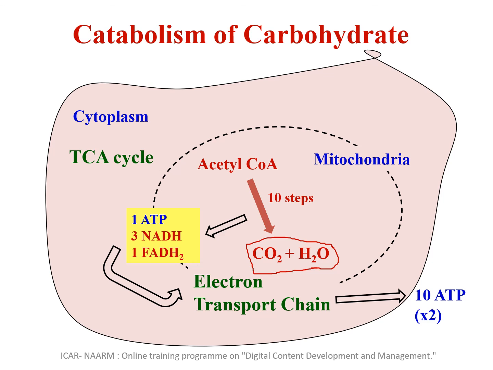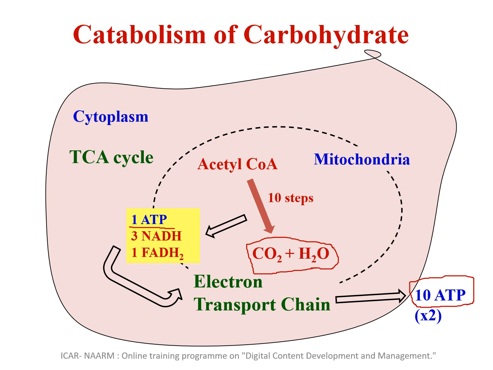So 3 NADH, 3 into 2.5 is 7.5. One FADH2 will yield 1.5 ATPs. So 7.5 plus 1.5 is 9, plus 1 ATP, in the form of GTP, which is produced from the TCA cycle. So one acetyl-CoA molecule will yield 10 ATPs.